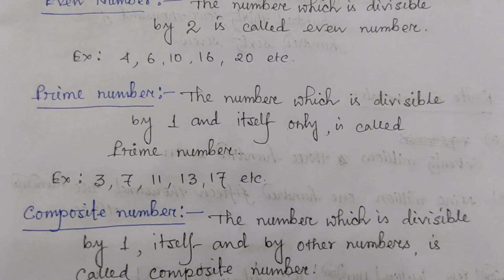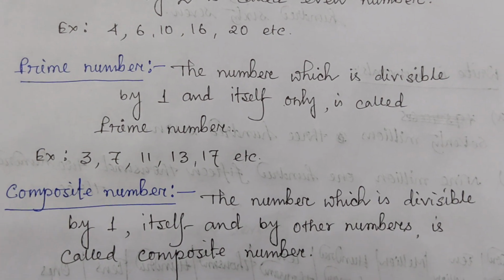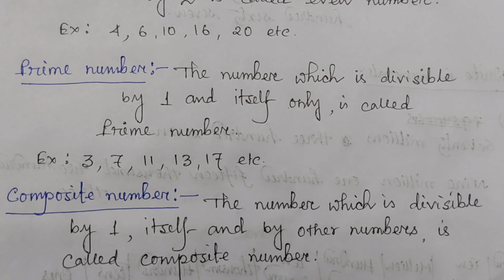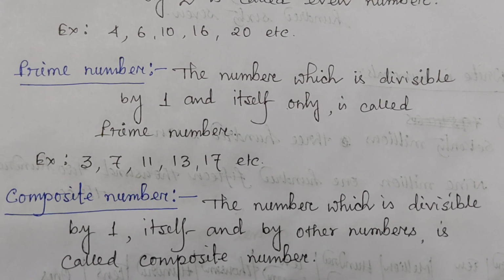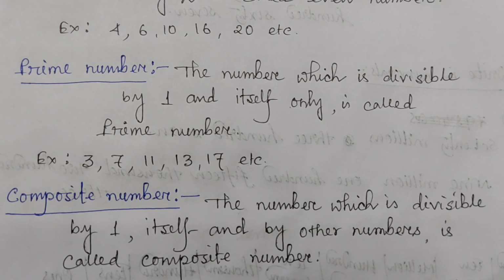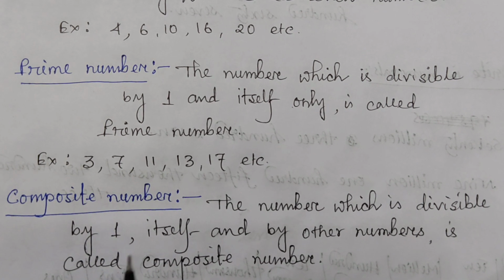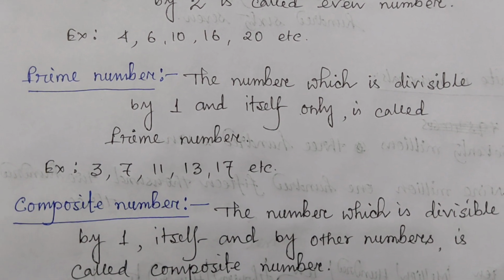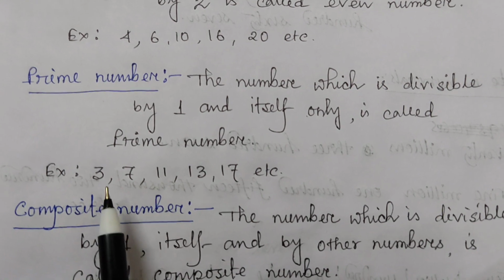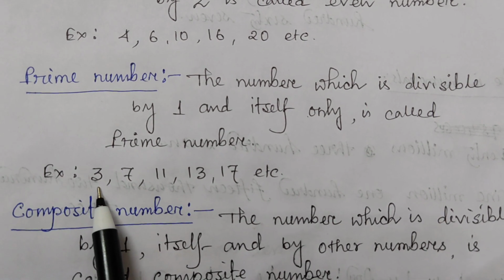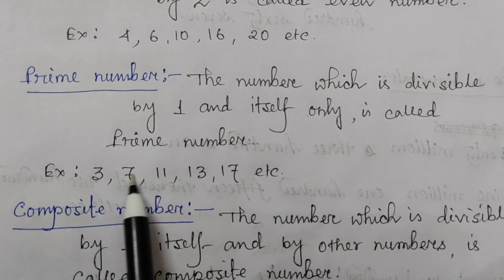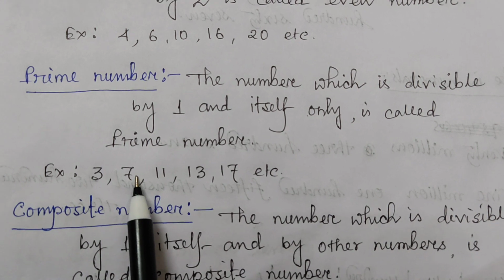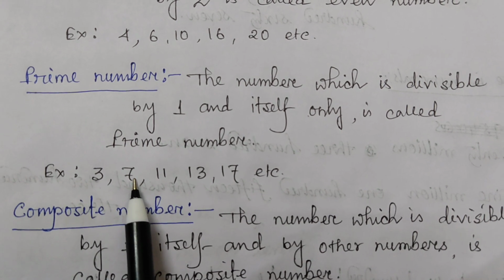Now, the very important prime number. What is a prime number? The number which is divisible by 1 and itself only is called a prime number, like 3, 7, 11, 13, 17, etc. In each of these numbers, you can see 3 is divided by 1 and 3 only. 7 is divided by 1 and 7 only, and by no other number.